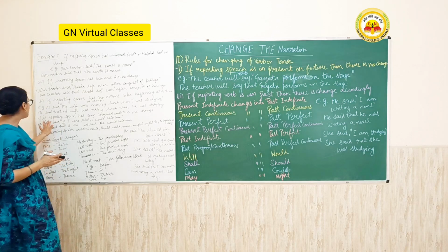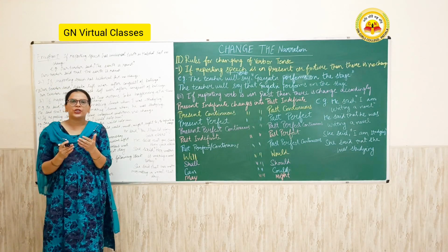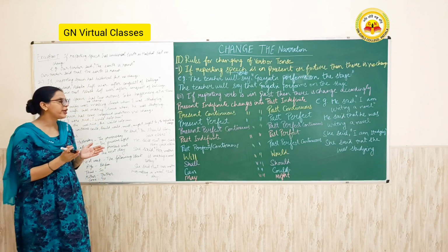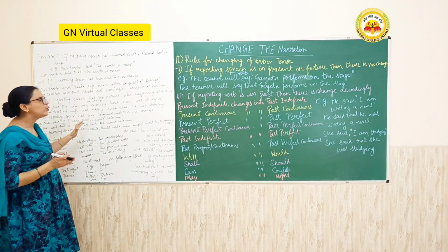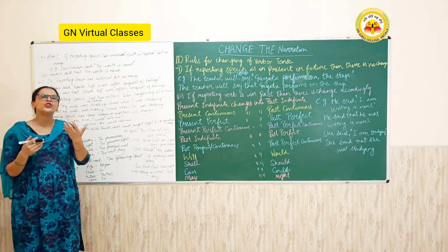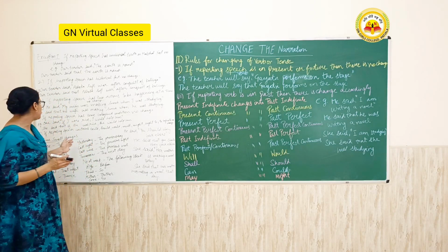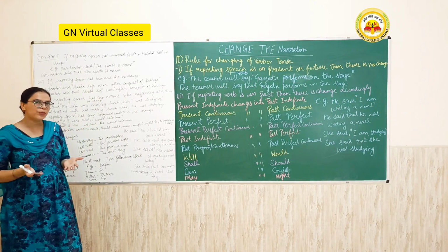Next, if the reporting speech has some imagined condition, then there is no change of tense here. She said, "If I were rich, I would help him." This is her imagination, so there is no change of tense. She said that if she were rich, she would help him.